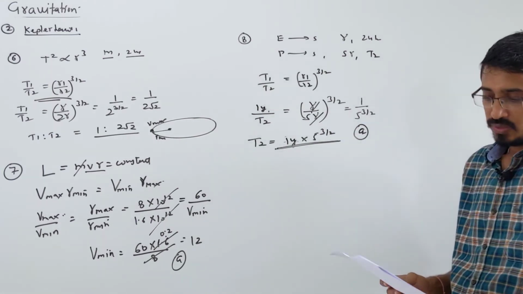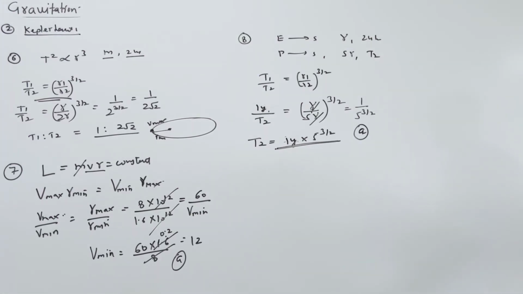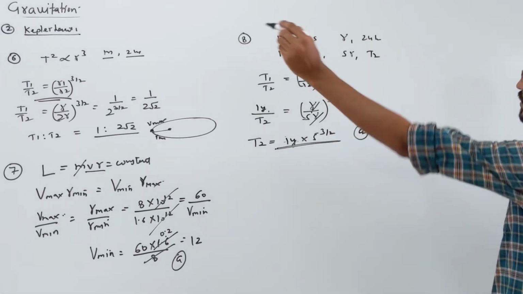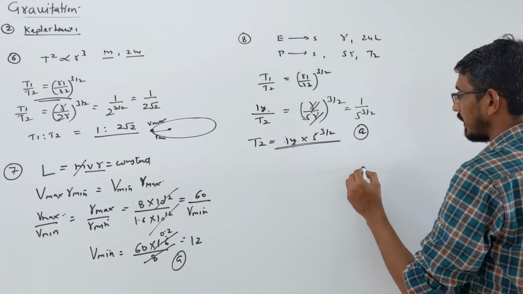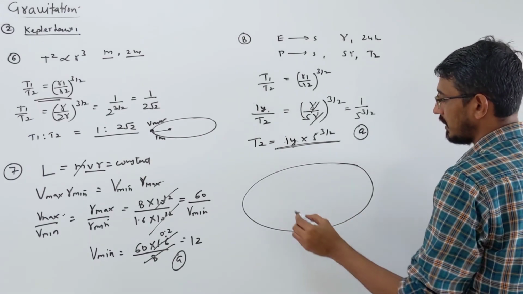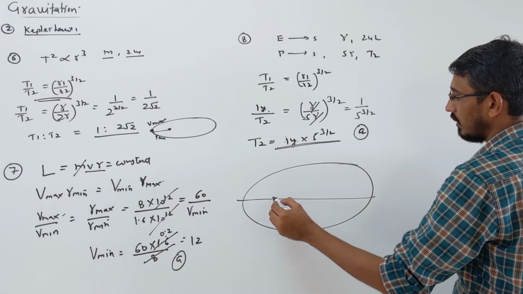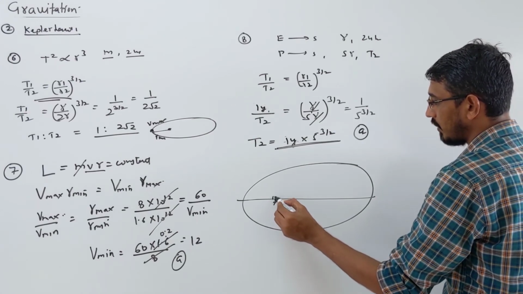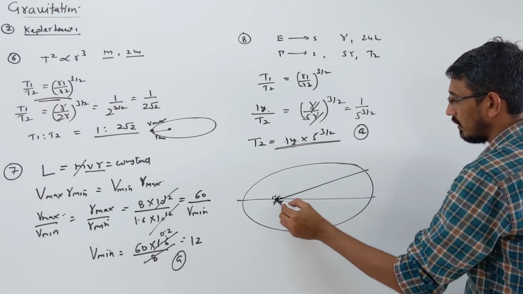Okay. So these questions were in your sheet. Apart from this, I will discuss a few more questions. Suppose they ask a question like this one, where a picture will be given to you, and they will say the sun is at this point.